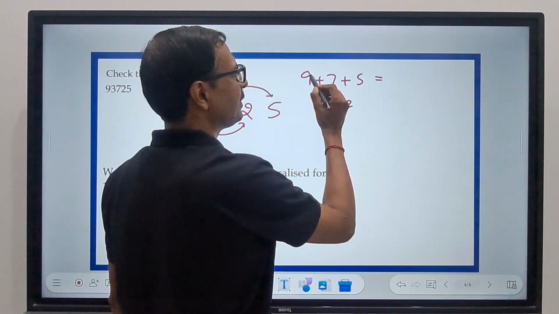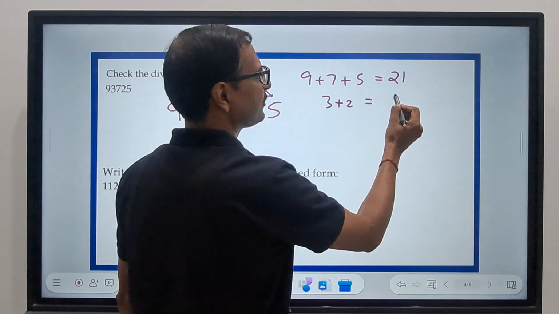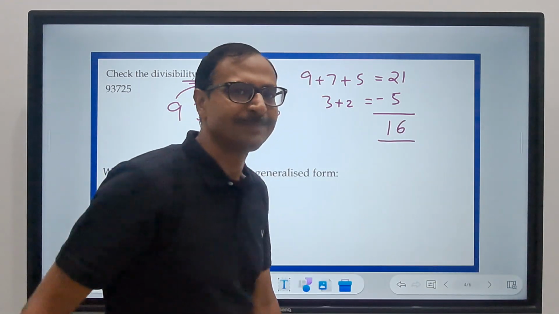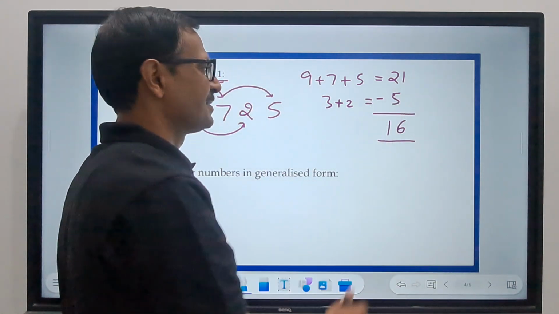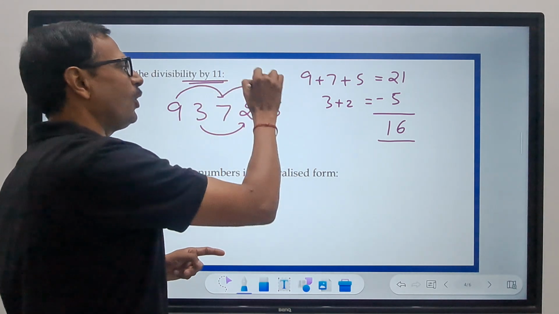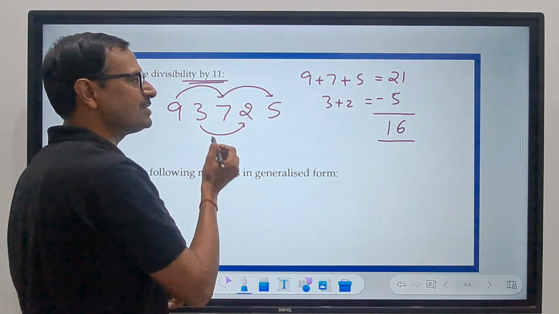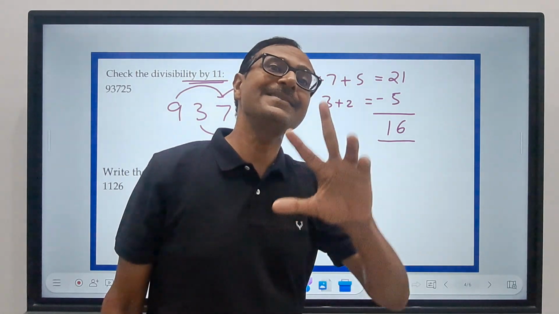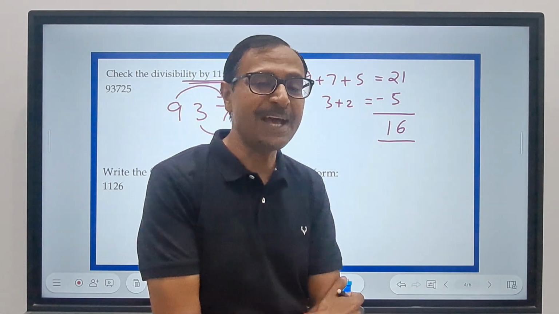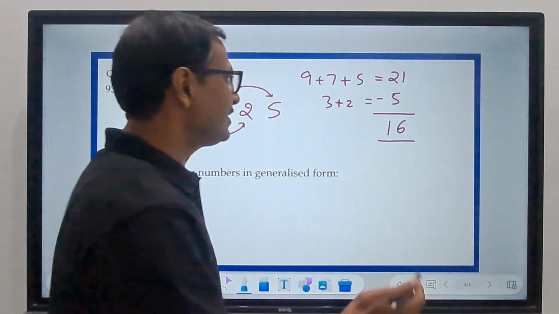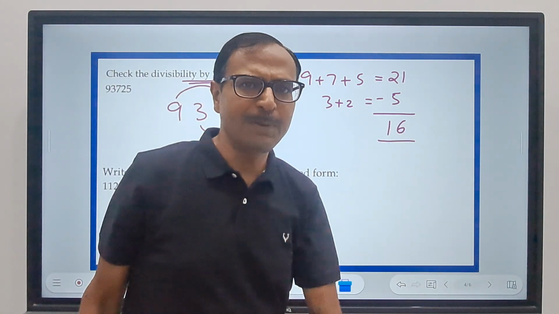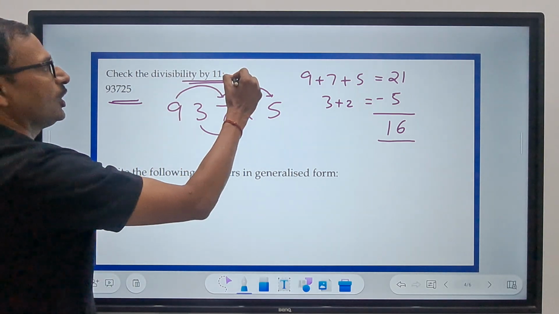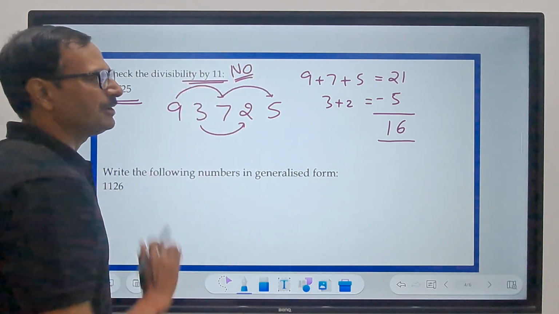This is 12 plus 9, 21. And this is 5. And the difference between these two is 16. Now if the difference between the sum of odd digits and sum of even digits is divisible by 11 or it is 0, then the entire number is divisible by 11. But in this case 16 is not divisible by 11, right? And therefore 93725 is not divisible by 11.